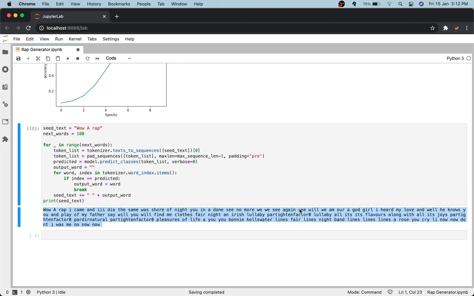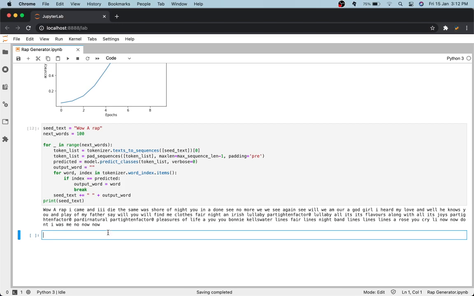So you can see that even though the rap does not make any sense, because the data that we are using is not very clean, it still can come up with a decent sentence that you can understand. So it's not like the AI cannot converse in a decent way, or that whatever the AI speaks is complete gibberish. It can speak, but not nicely. Now there are some words like party, and sometimes a word will get repeated. When the accuracy is not high, it will just repeat a word over and over again. So that's why.